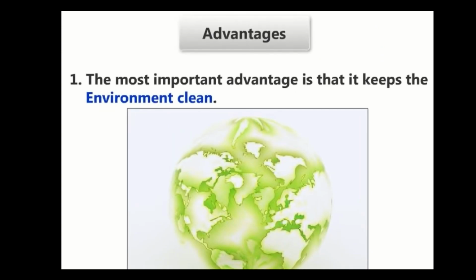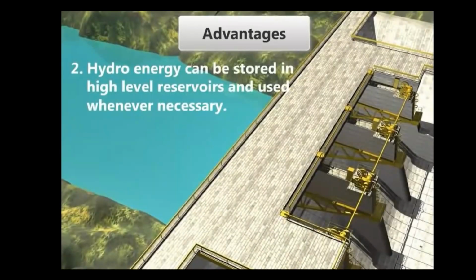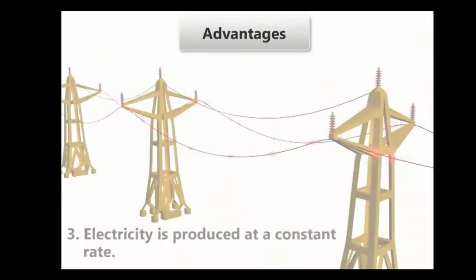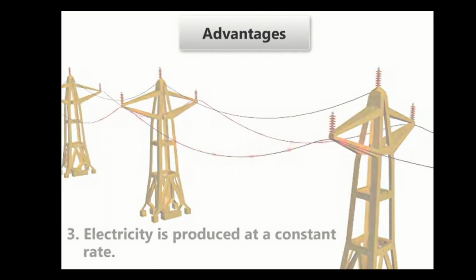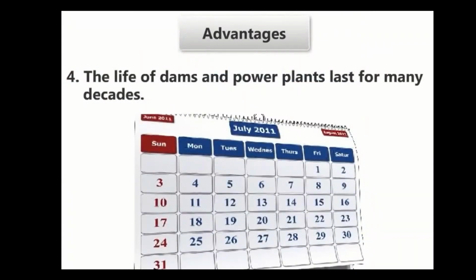Let us know about advantages and disadvantages of hydroelectric power plants. First, we will know about advantages. The most important advantage is it keeps the environment clean. Hydro energy can be stored in high-level reservoirs and used whenever necessary. Electricity is produced at a constant rate. The life of dams and power plants lasts for many decades.